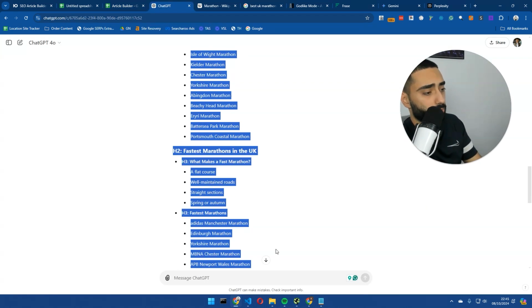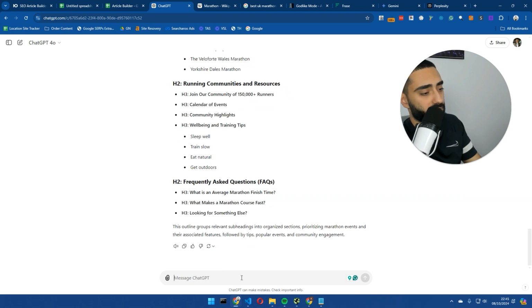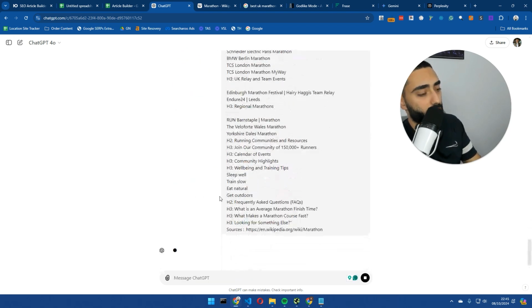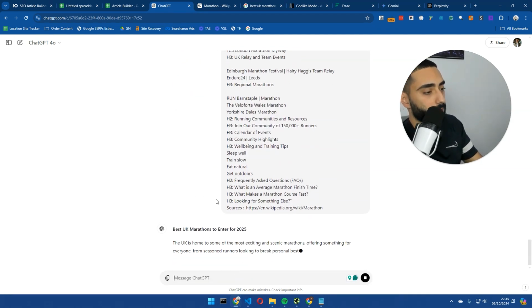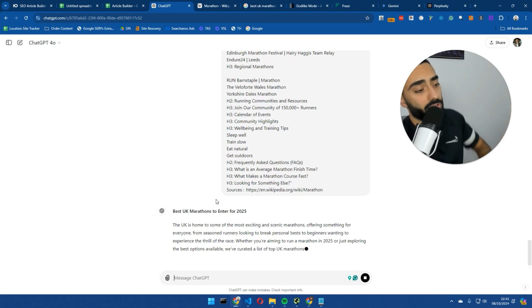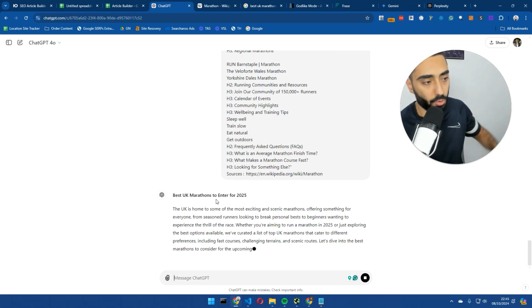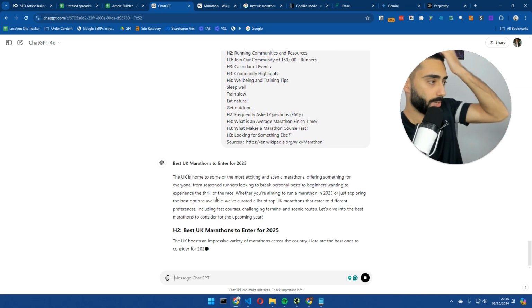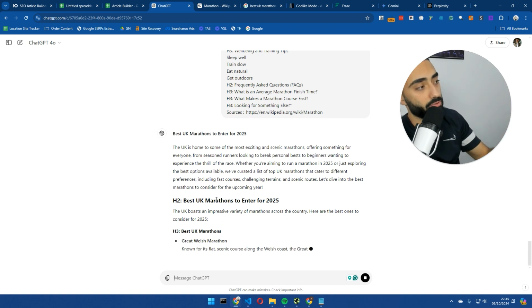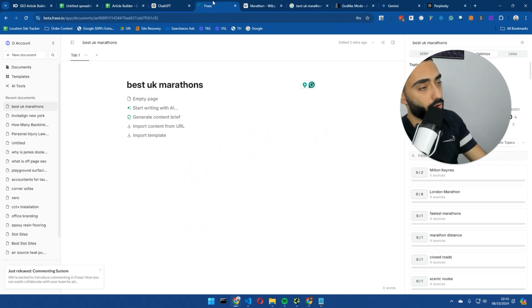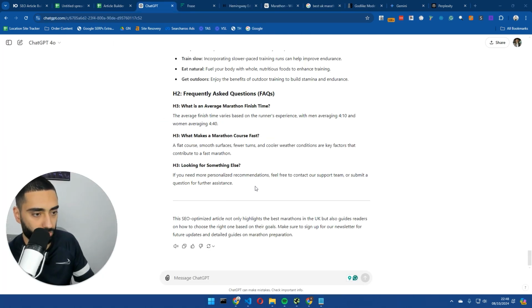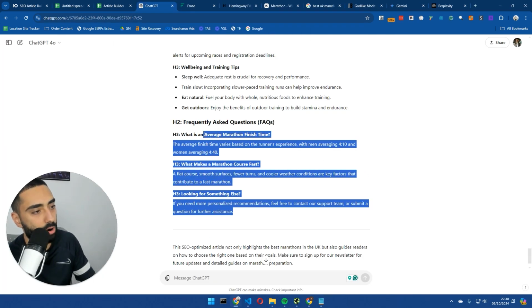So if we go back into ChatGPT and paste in our article here, this is now going to start creating the article with all of the subheadings. And then this is going to be ready to test on both Phrase and the readability score as well. So ChatGPT has just finished creating our article.